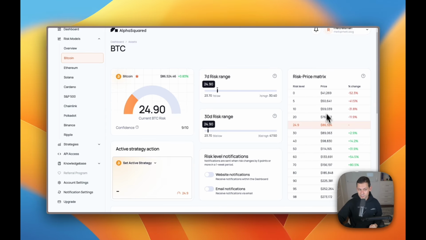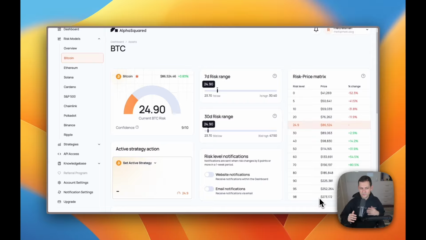And then over here, you'll see the risk price matrix. And this is one of my favorite pieces of Alphasquared data. Whenever the price is dumping or whenever the price is climbing, I'm opening Alphasquared and I'm checking this number and I'm checking all the other numbers that are on the table. So you can see here, if we got to a risk level of 0, Alphasquared is saying that the price would be somewhere around 40,000. And if we were all the way up at 98, the price would be somewhere around 273,000, which would be